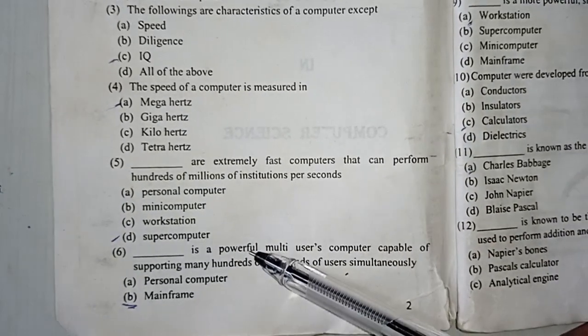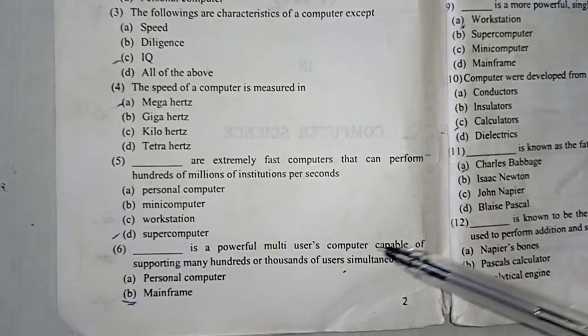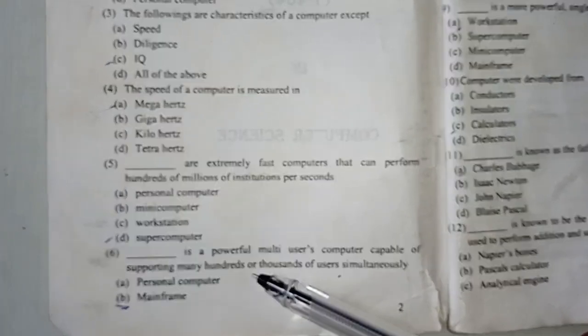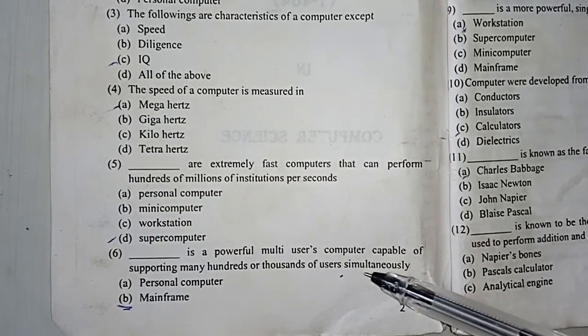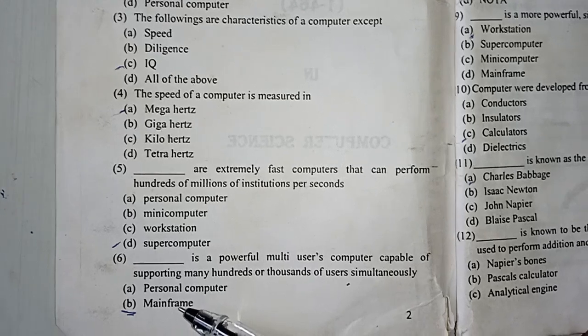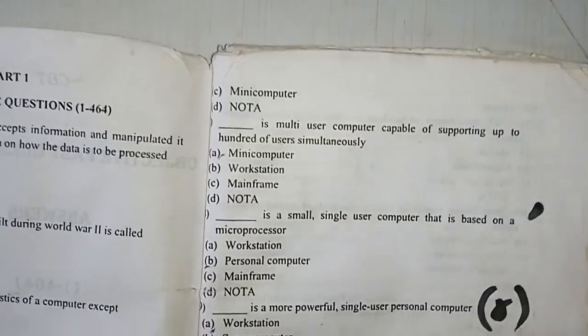Dash is a powerful multi-users computer capable of supporting many hundreds or thousands of users simultaneously. The answer is mainframe computer.